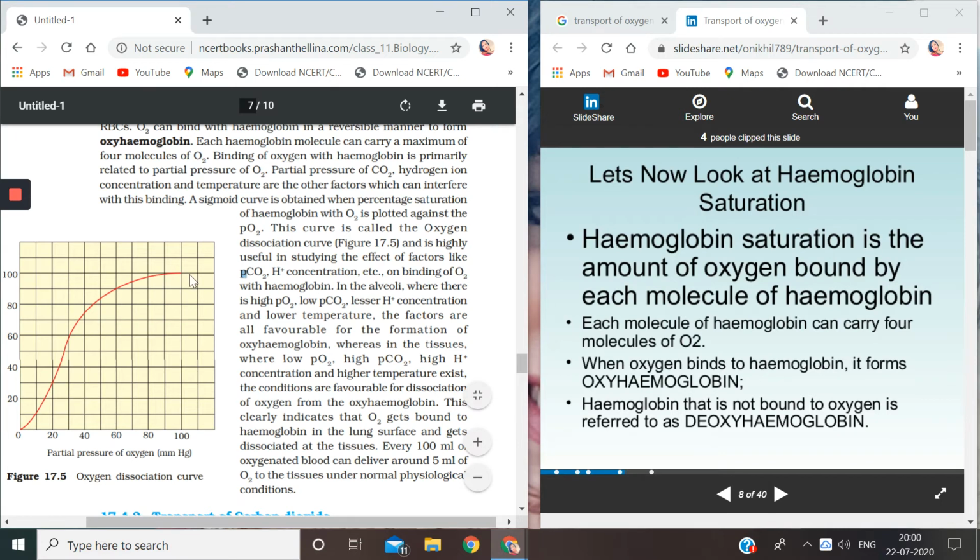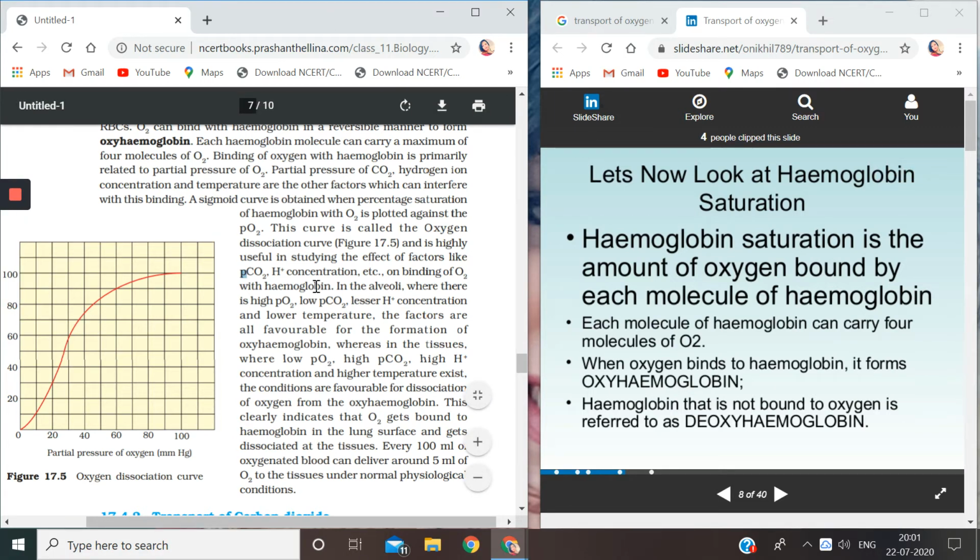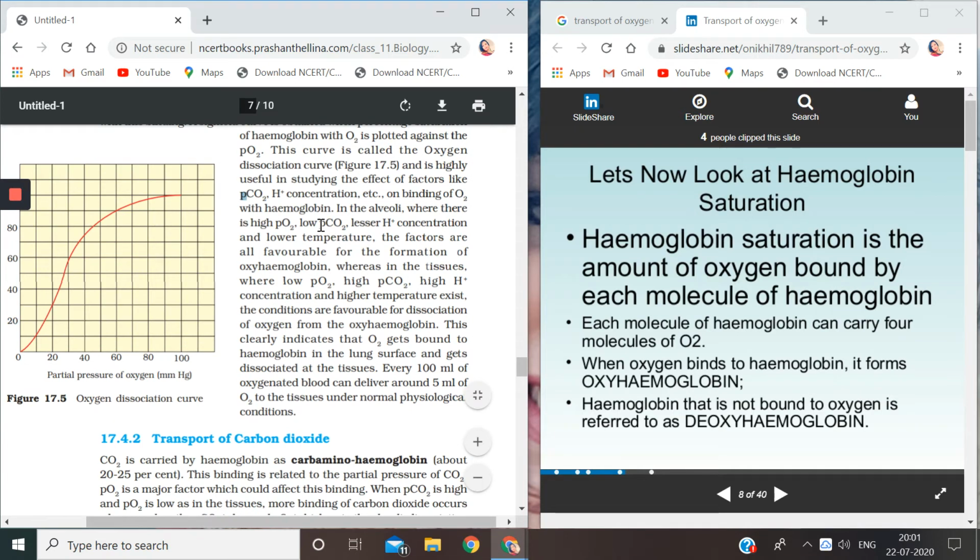So when any doctor wants to study what the level of saturation of hemoglobin is in a patient, he can go to this curve and he will come to know how the saturation level is being affected by these factors. Okay, now you have to be very clear here, children.